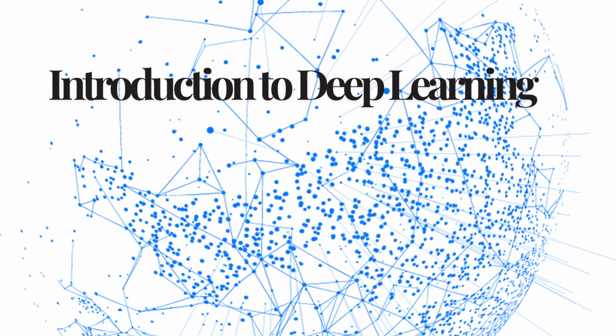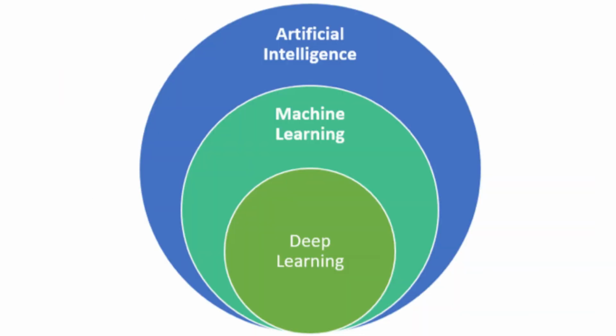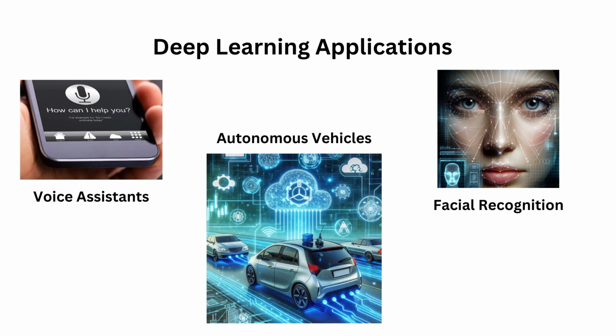Introduction to deep learning. Deep learning is a subset of machine learning that uses deep neural networks with multiple layers to model complex data. It's particularly effective for tasks like image and speech recognition. Deep learning has a wide range of applications, including voice assistants, autonomous vehicles, and facial recognition.